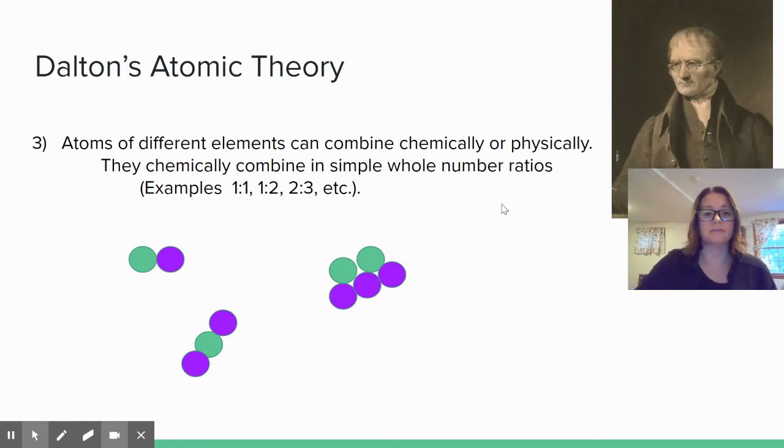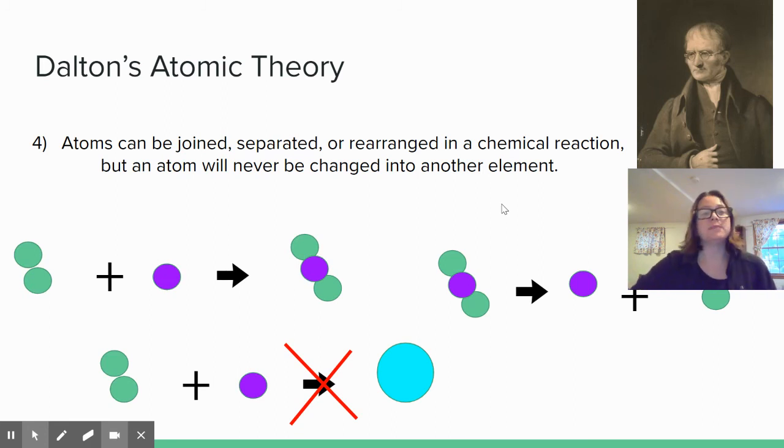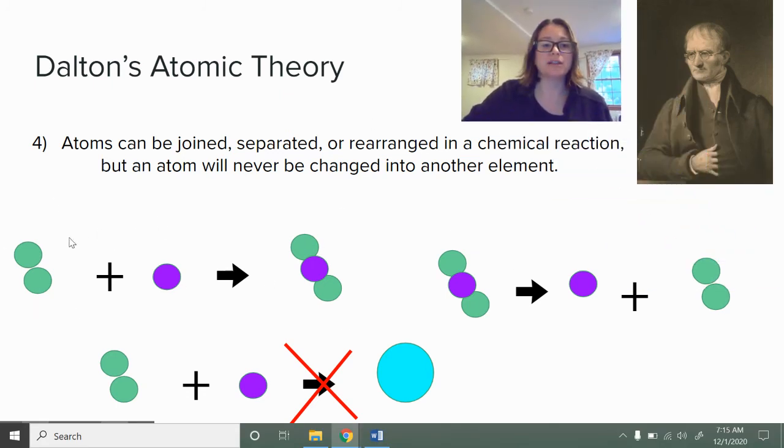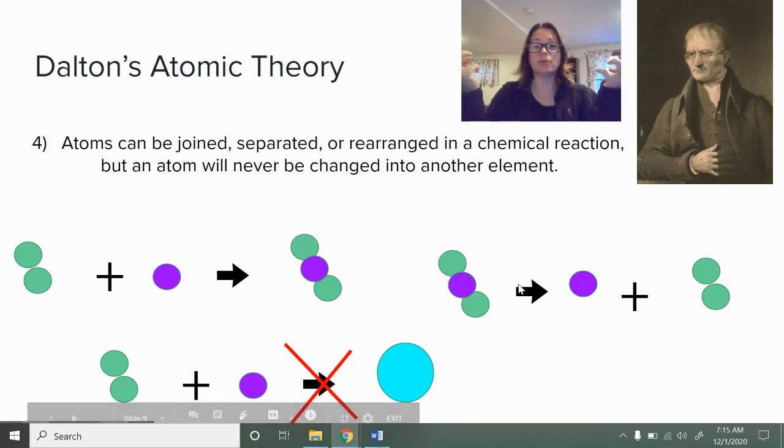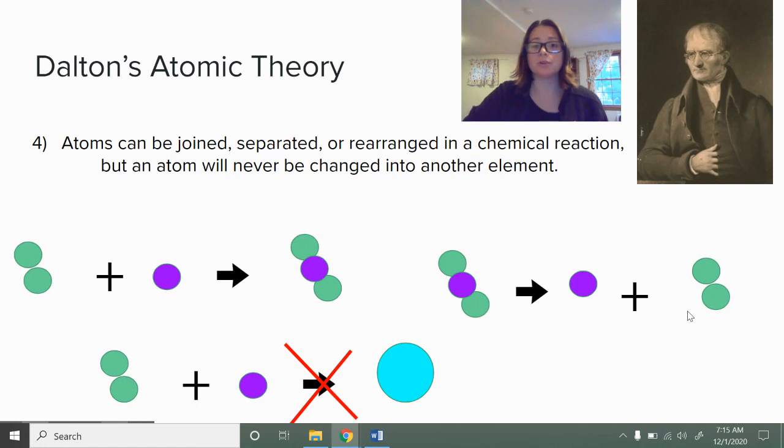So whole numbers. And then finally, atoms can be joined or separated or rearranged in a chemical reaction, but we can't change one into another. So, for example, in this reaction on the left, we have two green atoms combining with one purple atom to make a green and purple compound together, right? Those are atoms being joined in a chemical reaction. This arrow sign means that a chemical reaction is happening. Or the reverse of that: you could take this green and purple compound and separate them in a chemical reaction to form the purple by themselves or the green by themselves.